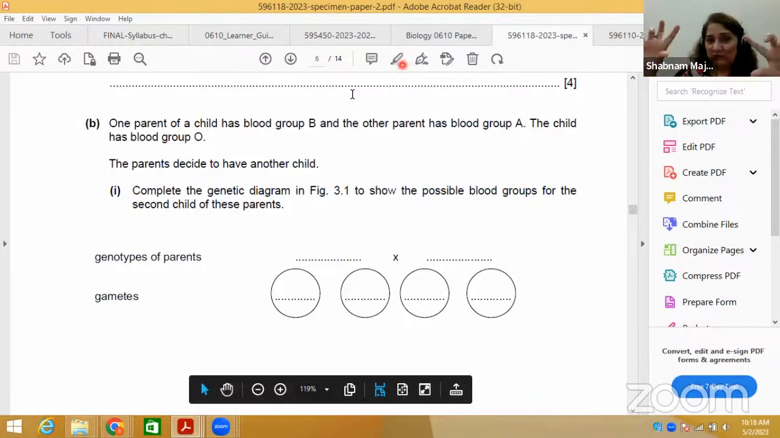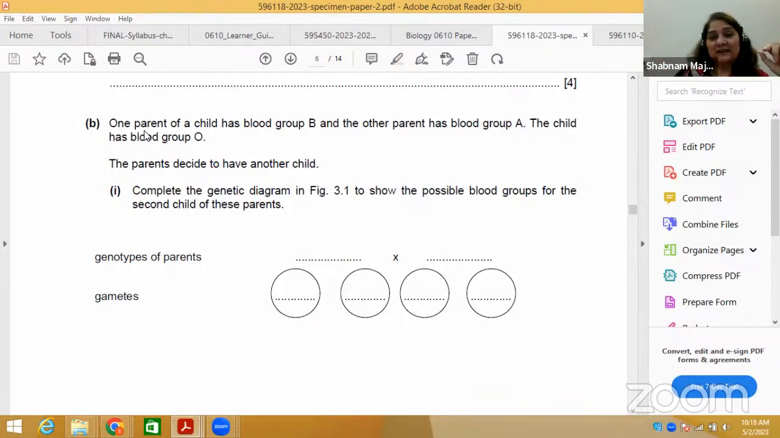One parent of a child. Now please focus on this. When you get any problem on inheritance, what you have to do? Underline: one parent of a child has a blood group. Blood group is very important. Monohybrid inheritance you have done, when a single contrasting character is present at a time, and how it is maintained in the first filial generation, which results from the parental cross. Blood groups are basically 4: A, B, O, and AB.